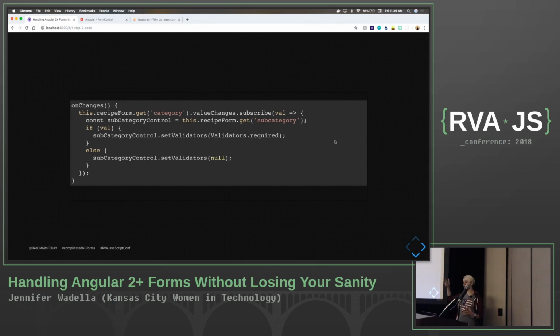And then I've just written some really basic code here where if we have a value, we're going to go ahead and set our validators to be required. But if there's not a value, we don't want those validators, right? Or maybe the user is clicking around in a form, because we all know the user is an idiot and God knows what they're going to do. So if there's not a value, we're going to set our validators to null, and that's going to remove all our validators. Right now I'm just using basic Boolean is required, is not required. We'll talk about more complicated validators in a minute. But super basic, not too hard, right? Maybe not so complicated.